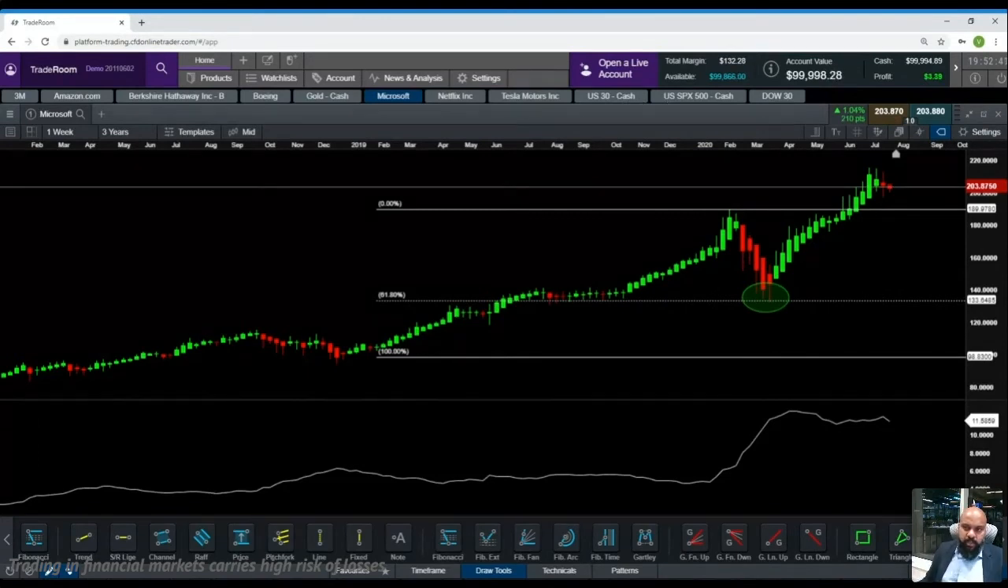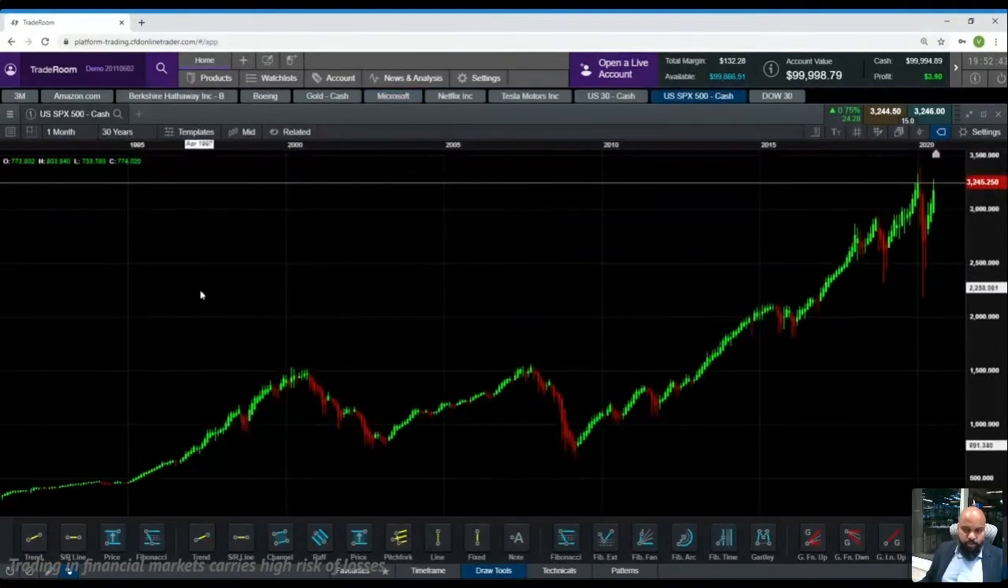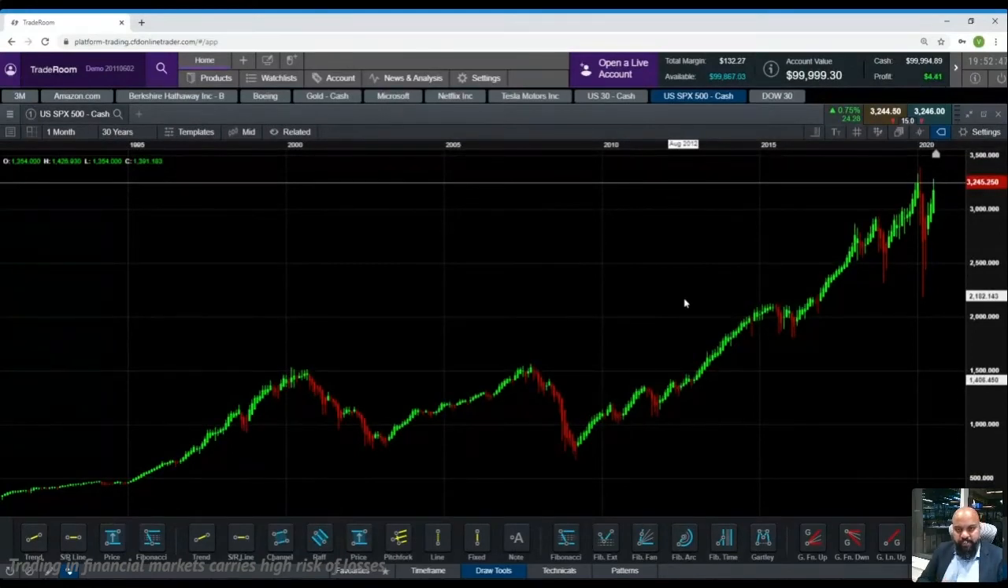I'll just give you one last example on 61.8. This is SPX 500. SPX 500 is the top 500 companies of the US comprised into one single index. So instead of buying 500 different companies, you might as well buy SPX 500. A lot of people use SPX 500 as a benchmark to see the performance of the US stock market.